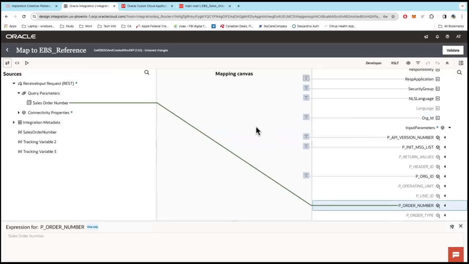Well, then the next question comes: yeah, this is good, I can do mapping, but what if I need to do some sort of calculation? What if I need to break a string? What if I need to concat some strings? How do I do that?